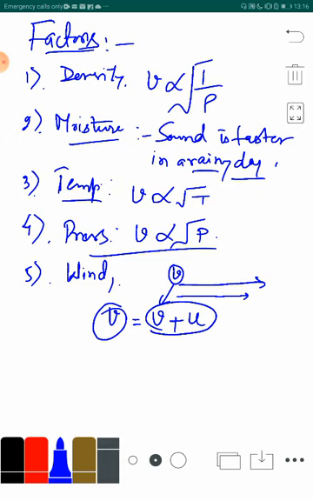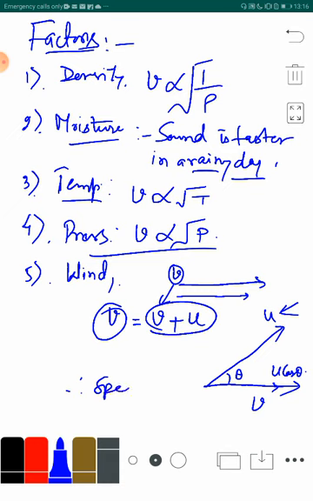And suppose that sound is traveling along this direction with velocity v, and air is traveling at an angle theta to its direction. Then the component of this speed along the direction of the sound is u cos theta. So, therefore, the speed of the sound, in that case, is given as v plus u cos theta.